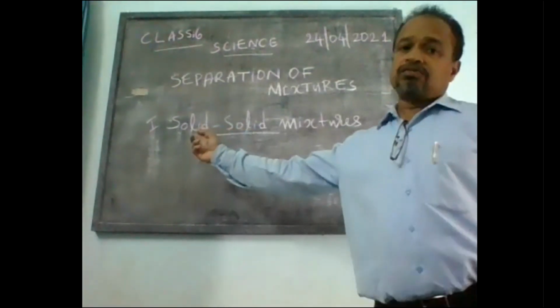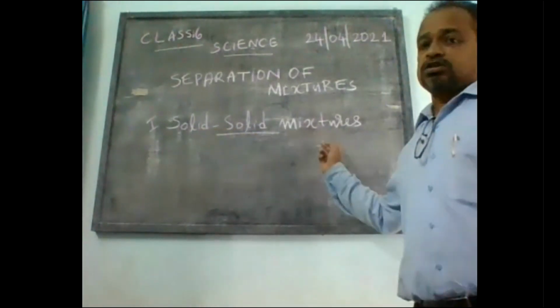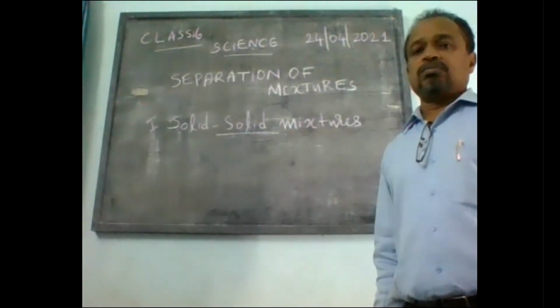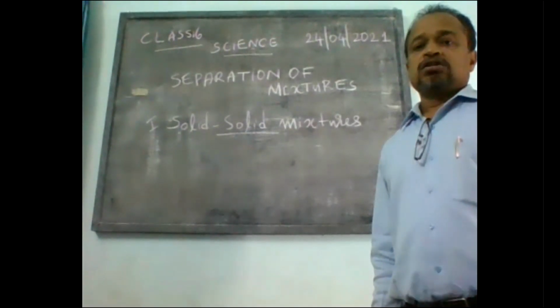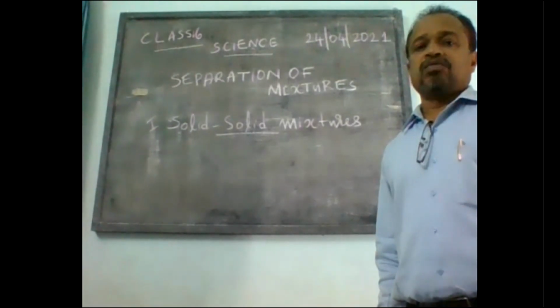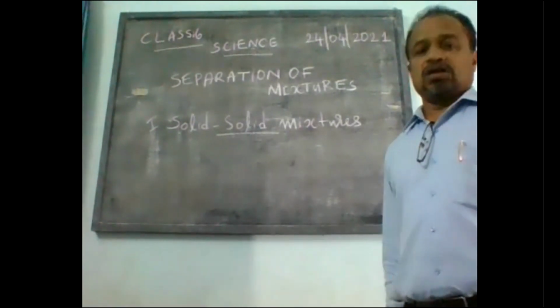Out of that, one of the kind is solid-solid mixtures. Solid-solid mixtures are those mixtures which are having the ingredients only solids.